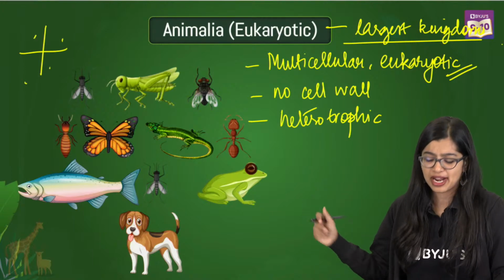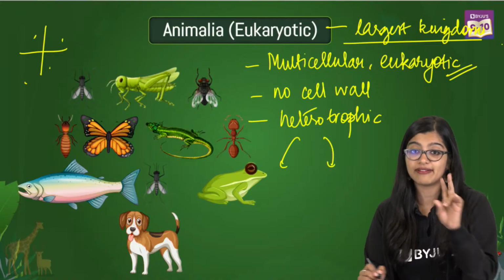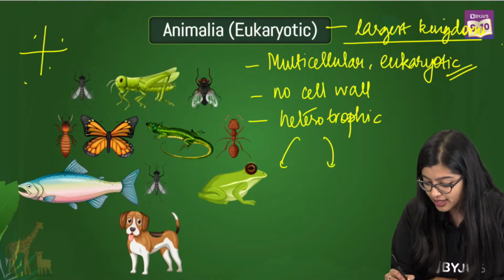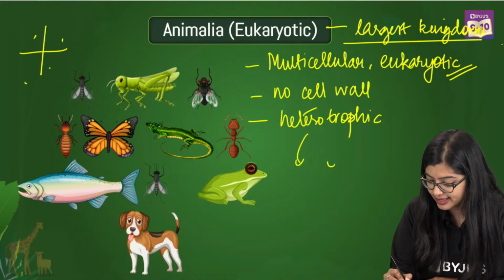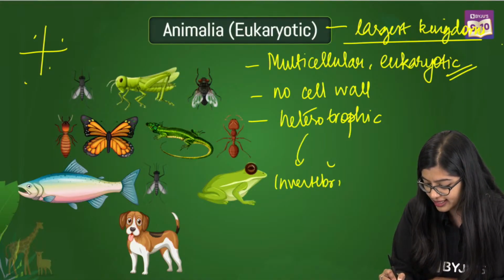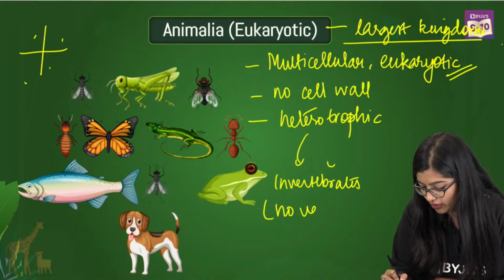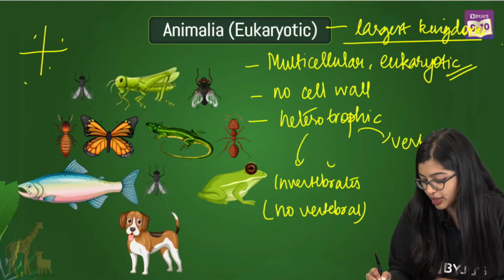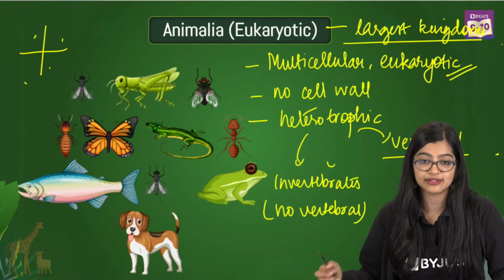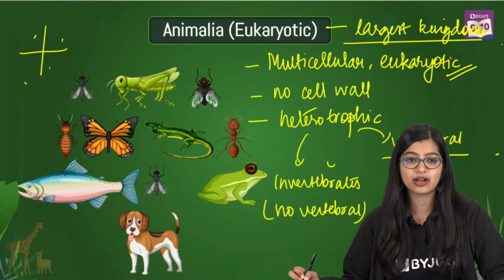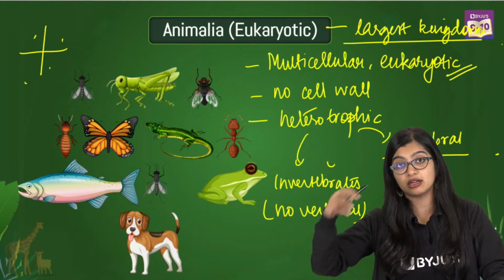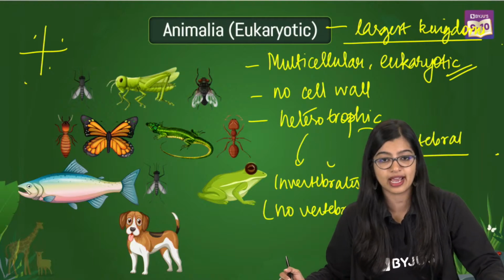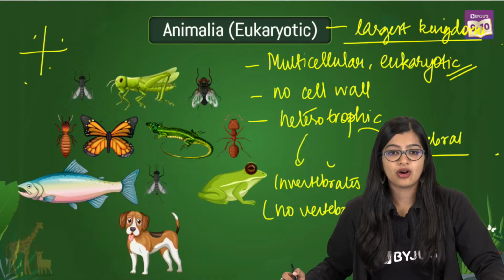So that's the basics about Animalia, and we know that Animalia can be broadly divided into two groups. Some do not have a vertebral column, so we call them invertebrates, which have no vertebral column. And we also have vertebrates, which have a vertebral column. So this is the broad classification. Ma'am, monocot and dicot? Monocot is nothing but a seed with a single cotyledon. Dicot is one with double cotyledon, right? Yes, okay. All right, everybody.